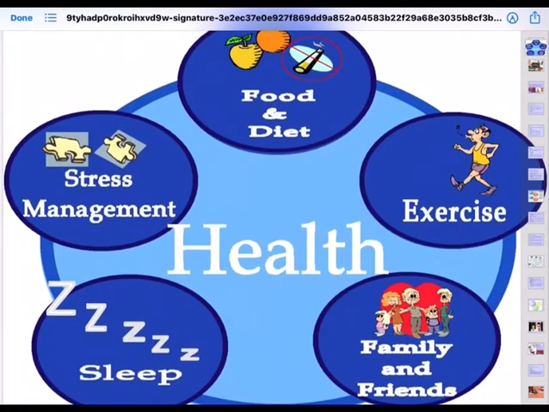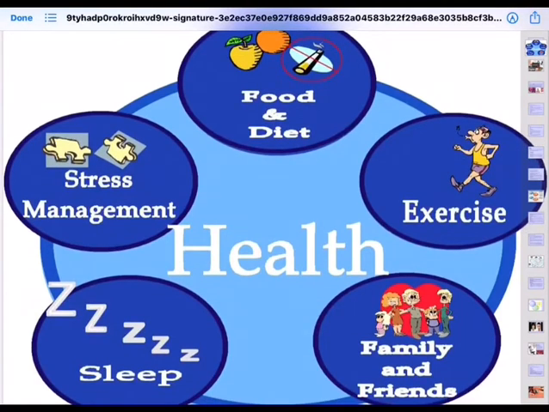So there are indicators, there are factors that contribute to keep us healthy. What is that? First, food and diet. You must have good food, clean and neat food, no dirty food, no outdated one, no frozen ones. So you must have good food and a balanced diet. So whenever you are consuming food, being a biology student, you must remember always that you should have carbohydrates, fats, a lot of proteins, and then minerals and vitamins along with plenty of water. I told you a number of times in the class, you must have 8 liters of water in a day at least. And then that contributes for your good health.